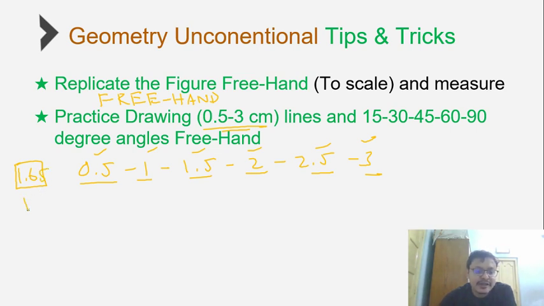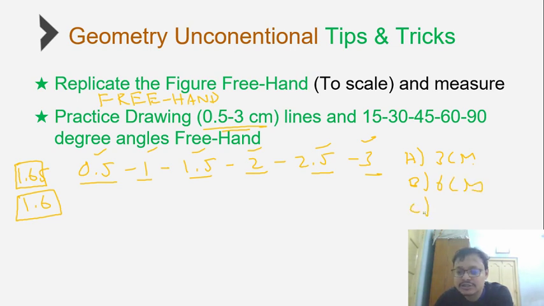Now one of you might ask what happens in case I approximate a 1.65 centimeter line as 1.6. Note, nothing will be impacted because of that. Why? Because if you look at the options in geometry, they are very different from each other. Usually if the answer is 3 centimeters, they'll give you another option which is 6 centimeters, double, and an option which is half, like 1.5 centimeters.